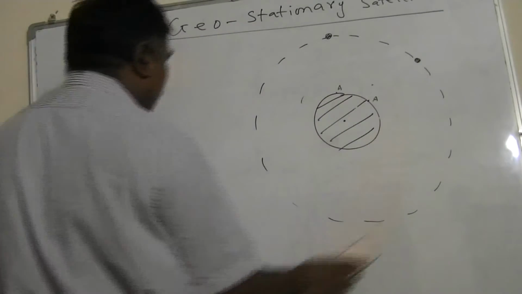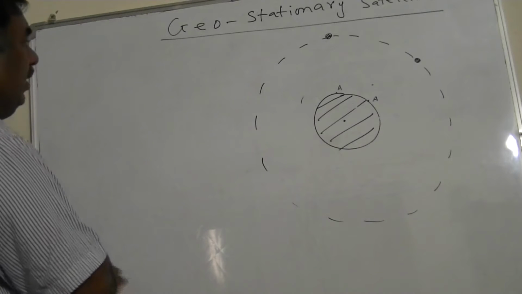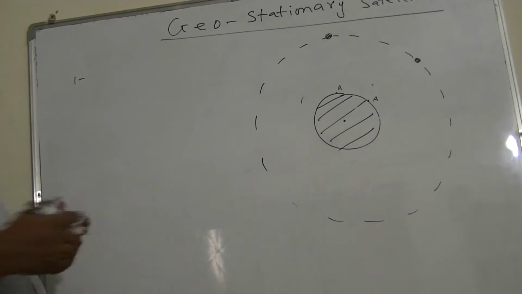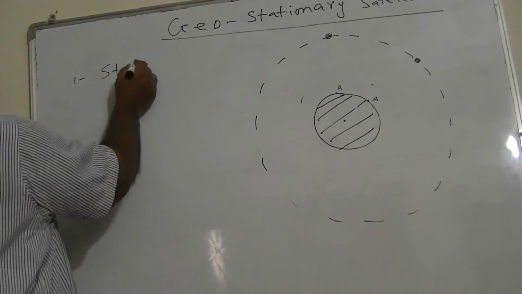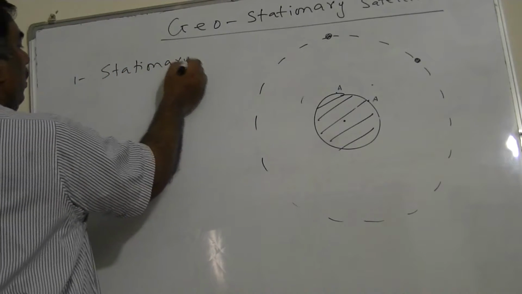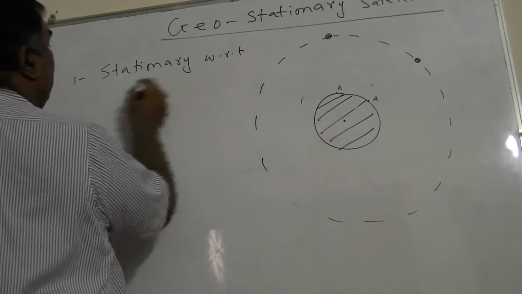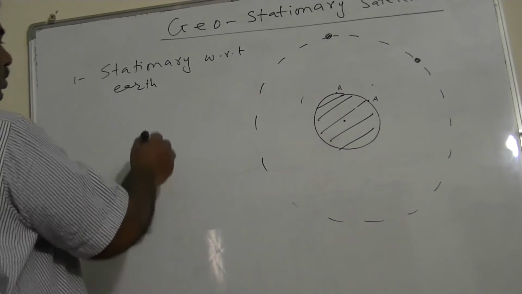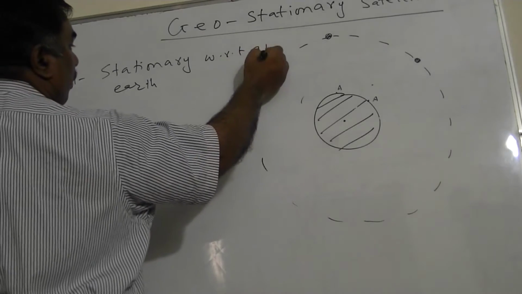Now what are the properties of the geostationary satellites? First property is they seem to be stationary. They are stationary with respect to Earth. They are stationary with respect to a position on Earth.